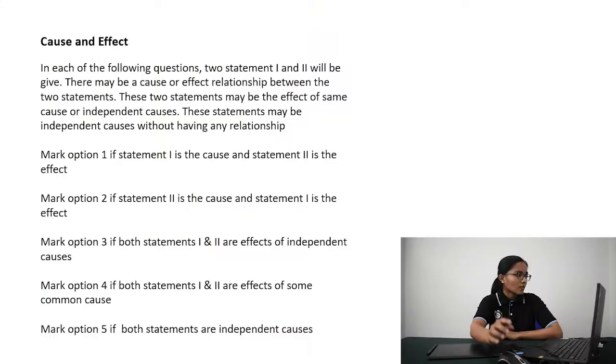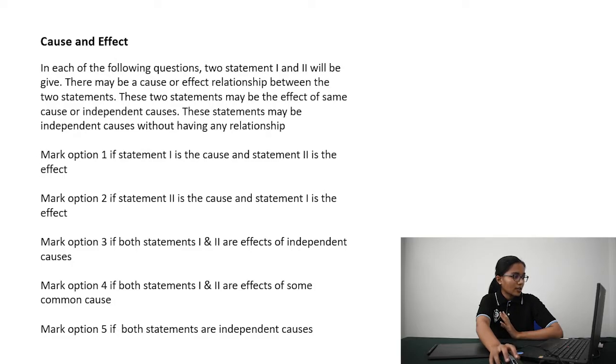Now based on the statements, which is cause, which is effect, if both are effects of the same cause, we have some options here. Two statements will be given. There may be a cause or effect relationship between the two statements. These two statements may be the effect of the same cause or independent causes. These statements may have independent causes without having a relationship.